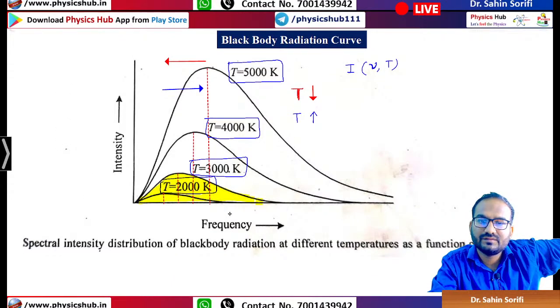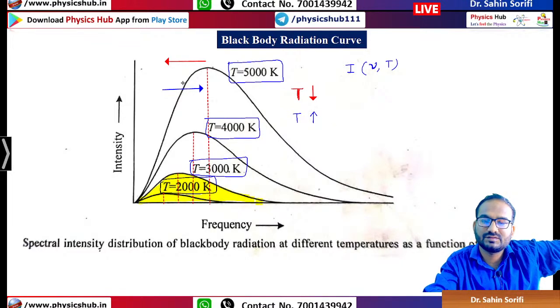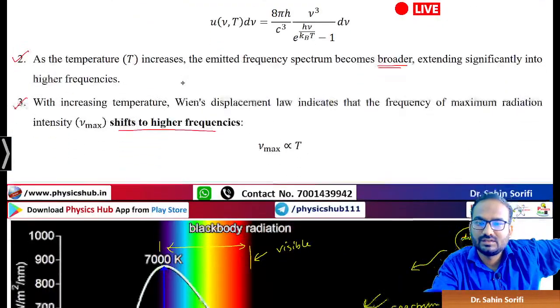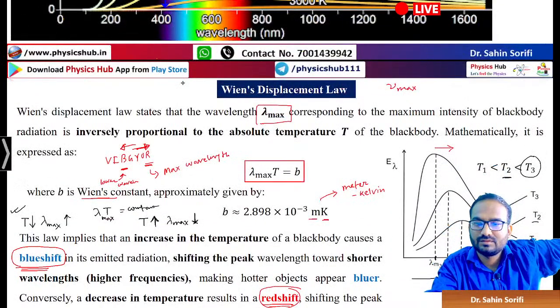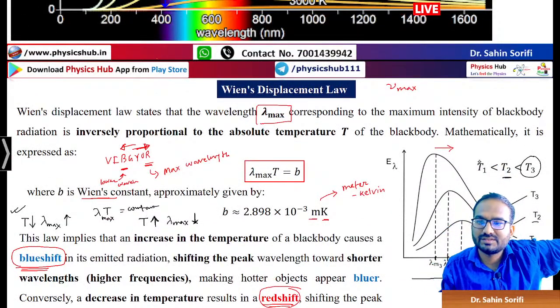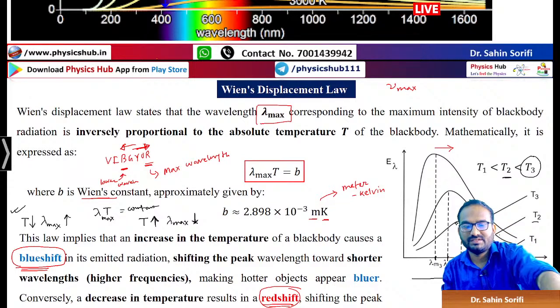In both cases, upon increasing temperature, here the peak shifts towards right, and here upon increasing temperature the peak shifts towards left. Actually, you see, there is a confusion, but I think it is correct.